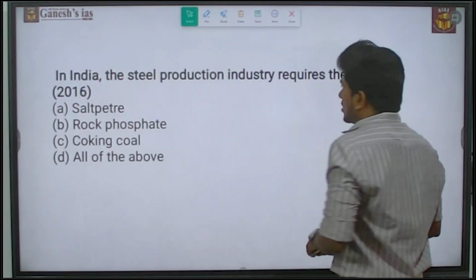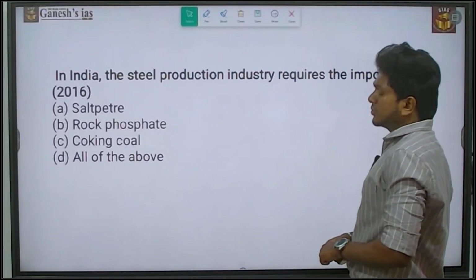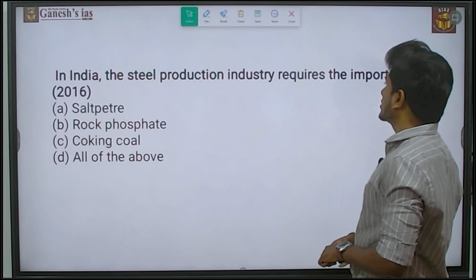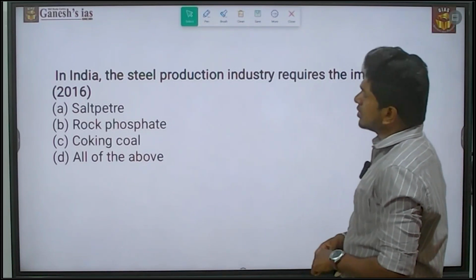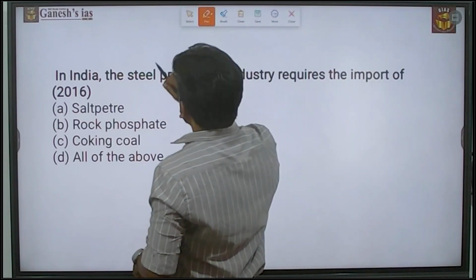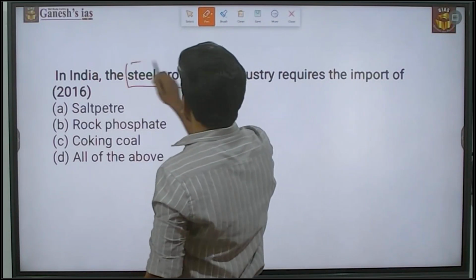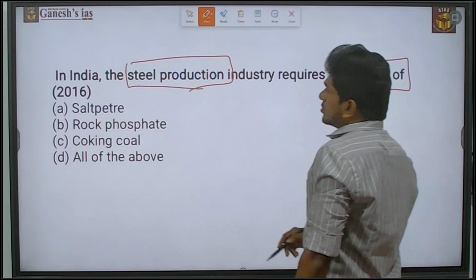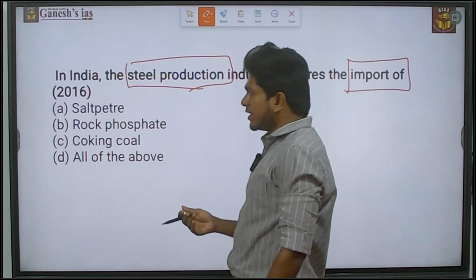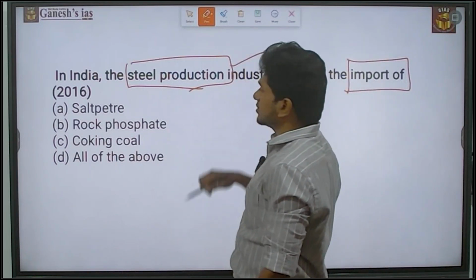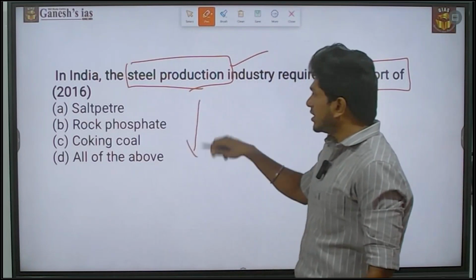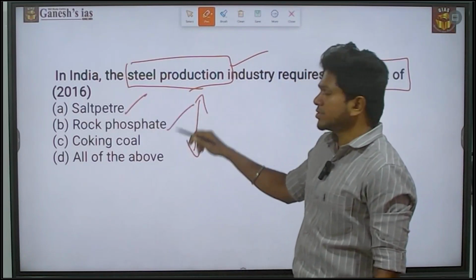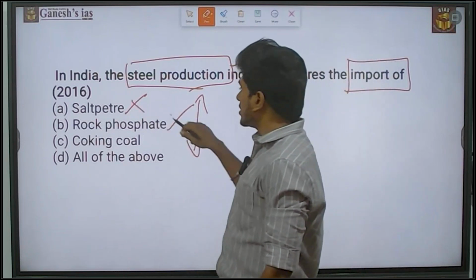This question was asked in 2016. It is the simplest question. In India, the steel production industry requires the import of... Here the keywords are steel production and also import. First of all, you have to eliminate the statements based on steel production. Which of the things are related to steel production? First thing is saltpeter and then rock phosphate. Both of these things are related to the